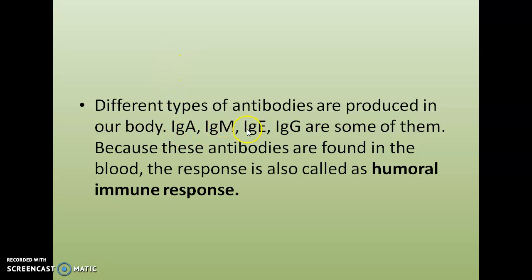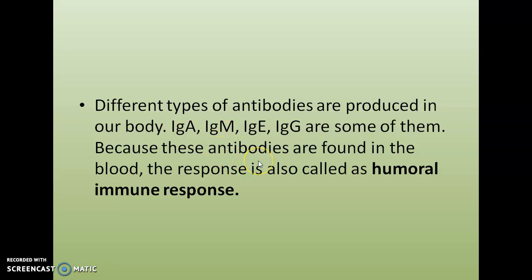Different types of antibodies are produced in our body. IgA, IgM, IgE, IgG are some of them. What is the meaning of Ig? Yes, antibodies are also known as immunoglobulins, so we can use the symbol Ig for representing an antibody. Clear? So these are different types of antibodies.